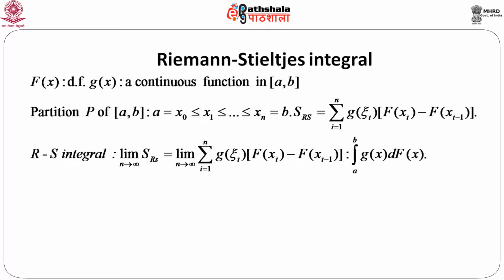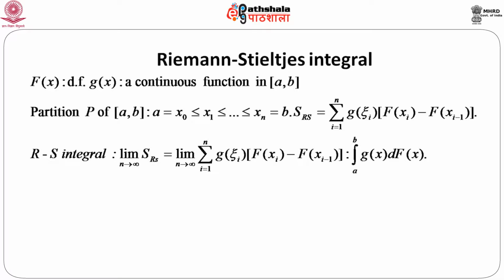That means, if we take the ith interval as x_{i-1} to x_i, then ξ_i is a point lying in that interval. Now, we consider the limit of this sum as n goes to infinity, that means the number of points in this partition goes to infinity, of this Riemann-Stieltjes sum.